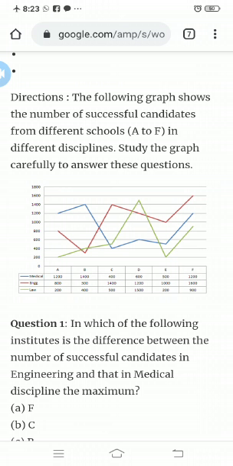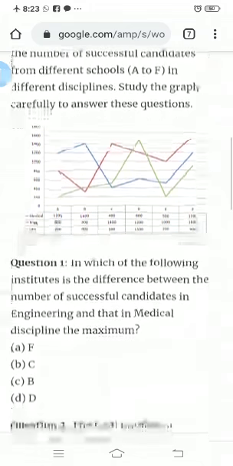The first question asks: in which of the following institutes is the difference between the number of successful candidates in engineering and that in medical discipline the maximum?